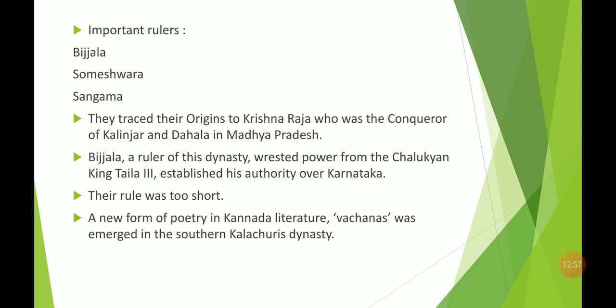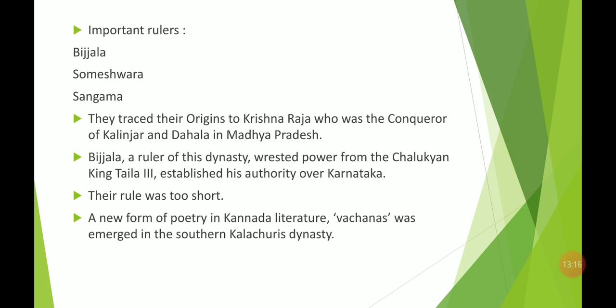Probably it might have happened, and in that particular southern Kalachuri dynasty, a popular form of Kannada literature was started, that is the form of poetry, and that poetry form is the Vachans.